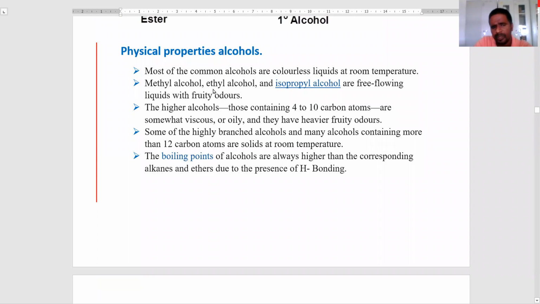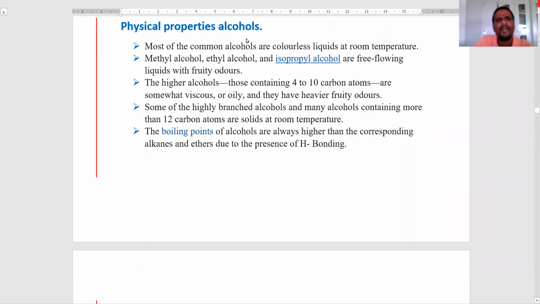Now we see the physical properties of alcohols. Most of the common alcohols are colorless liquids at room temperature. Methyl alcohol, ethyl alcohol and isopropyl alcohol are free flowing liquids with fruity odors.